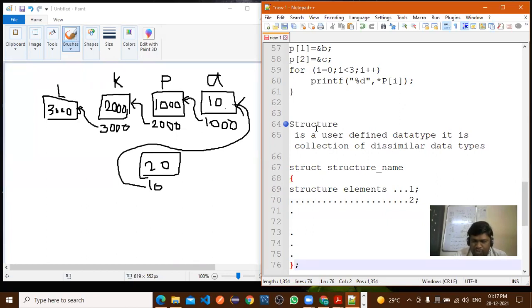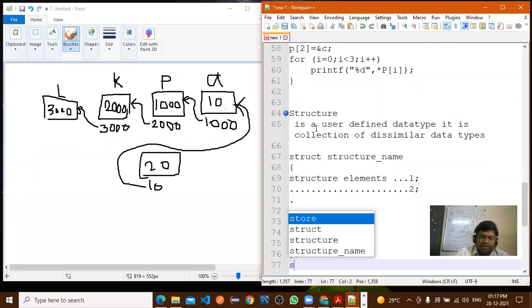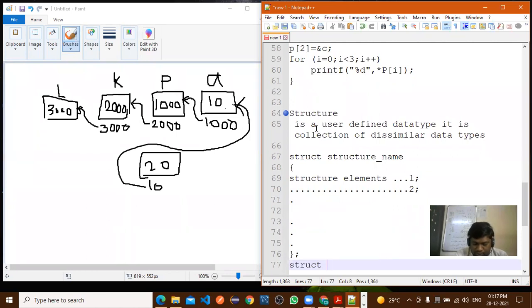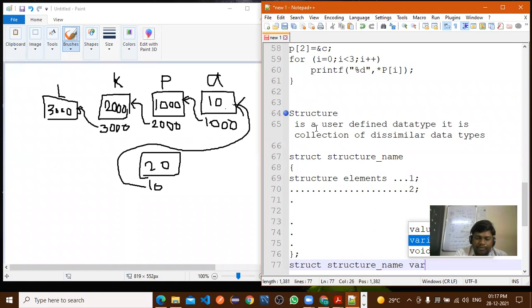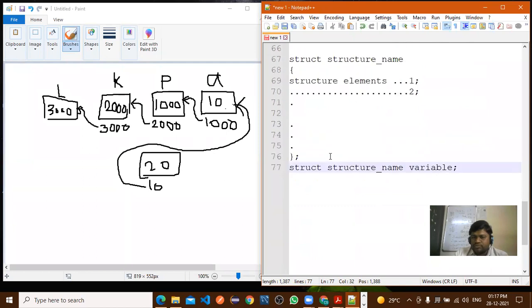Now here also a semicolon you can give directly, or after that you can call how you're using the structure: structure name, and you are declaring some variable for that structure, right?